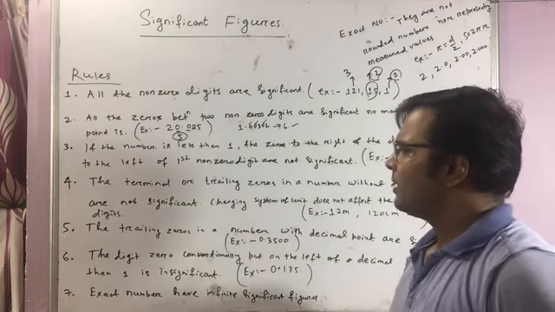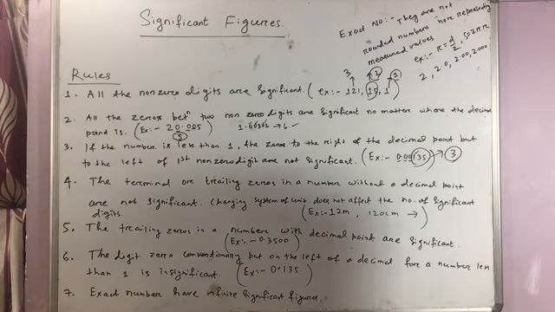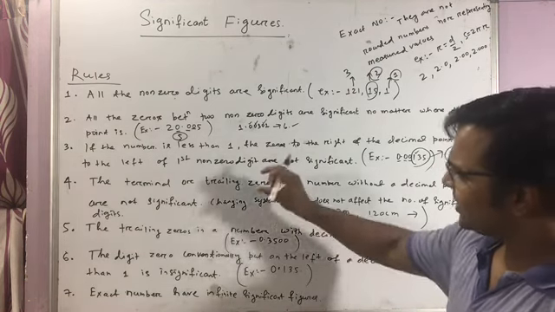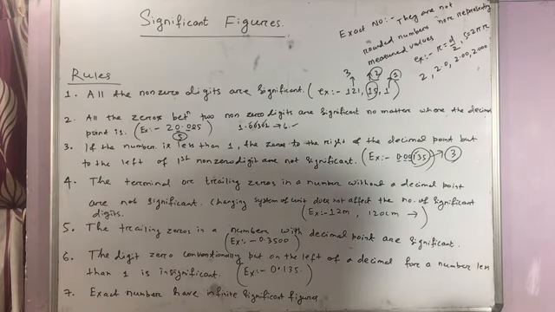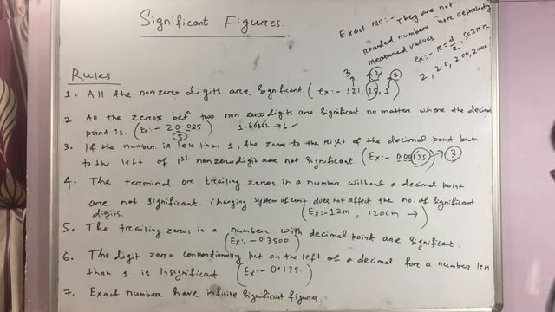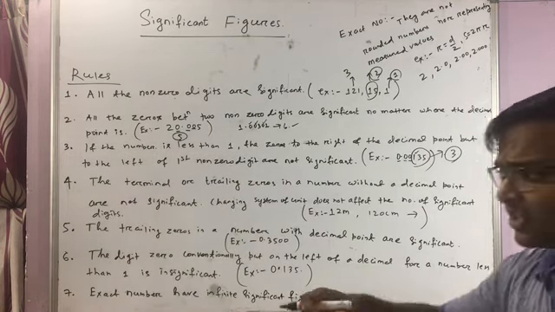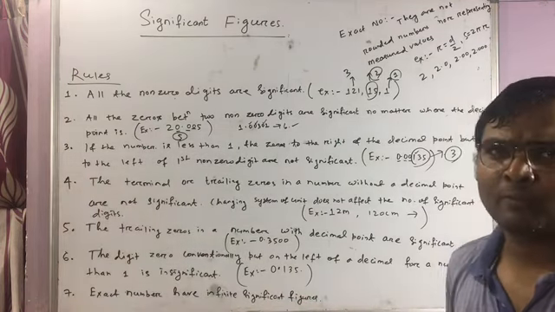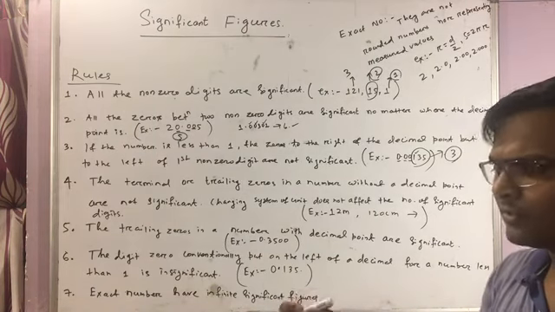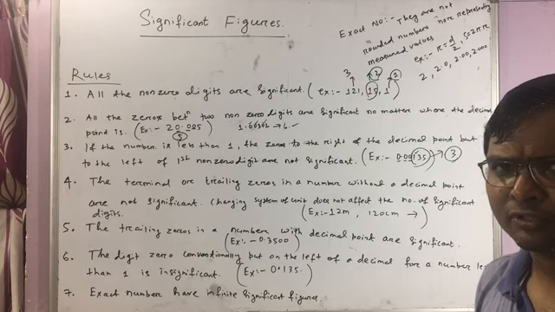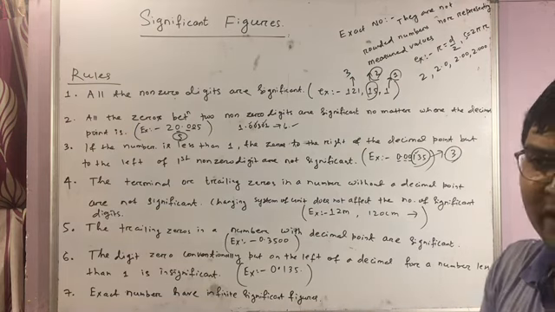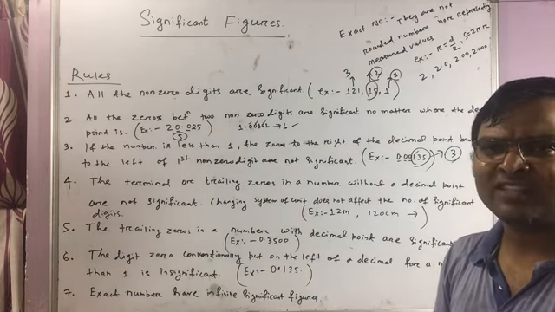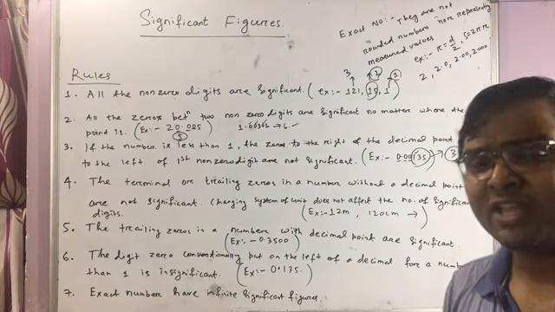And the fourth point is that the terminal or trailing zeros in a number without a decimal point are not significant, or insignificant. This arises because of this concept: changing the system of units does not affect the number of significant figures. Like suppose someone might change the measurement unit from SI to CGS. Then 1 meter is equal to 100 centimeters. So in that case, if the trailing zeros were counted, in the first case it would be 1 significant digit, and in the second case it would be 3 significant figures.